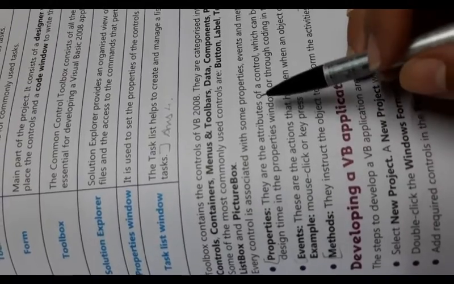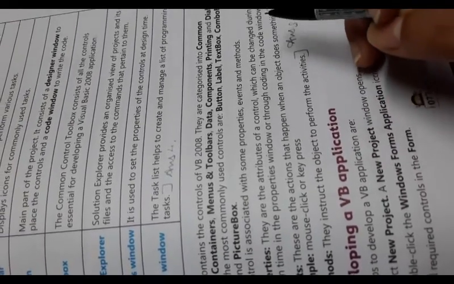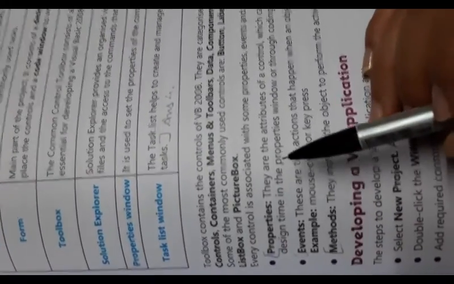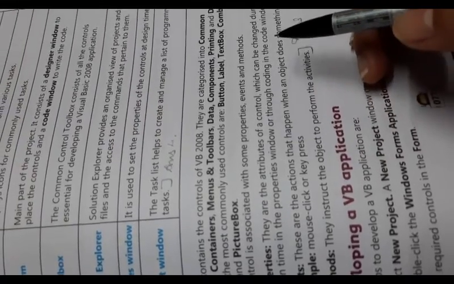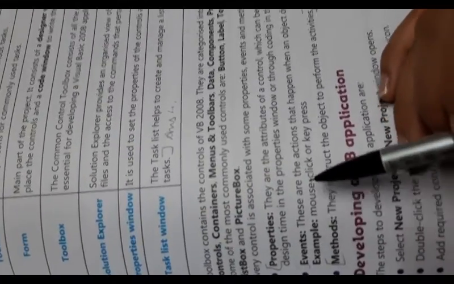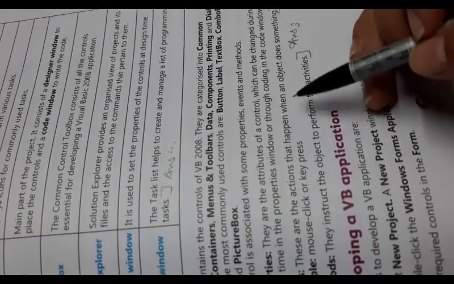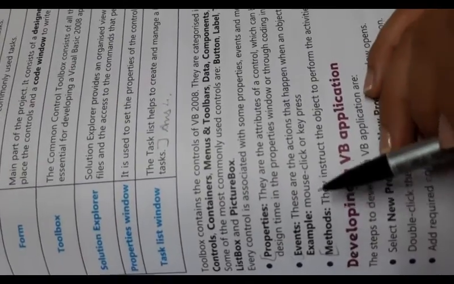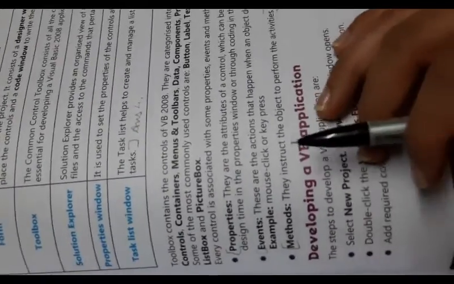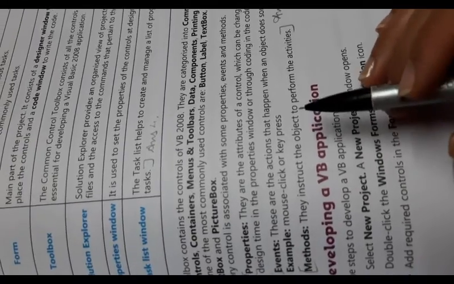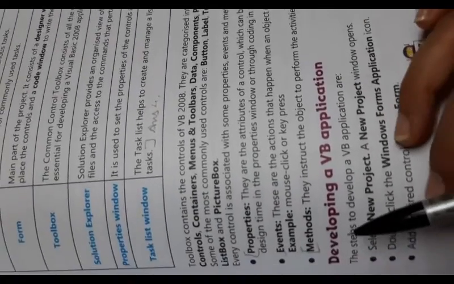Properties: they are the attributes of a control which can be changed during design time in the properties window or through coding in the code window. Events: these are the actions that happen when an object does something, for example, mouse click or key press. Methods: they instruct the object to perform the activities.